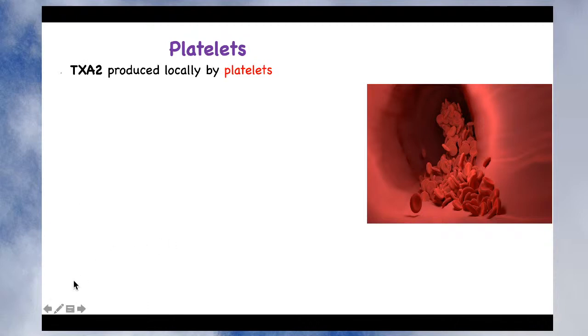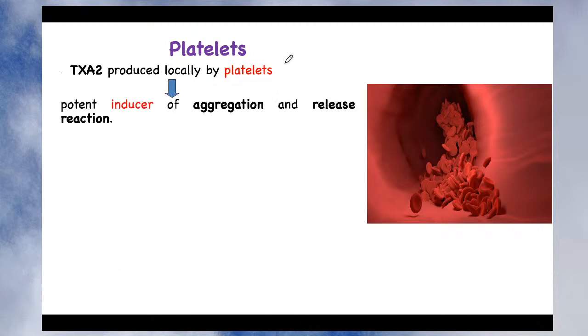Thromboxane A2 is produced locally by the platelets. Once it is produced, it is a potent inducer of aggregation and release reaction. Now what do we mean by aggregation? The moment thromboxane is released by the platelets, it will produce certain chemicals. When it produces certain chemicals, it is called the release reaction.